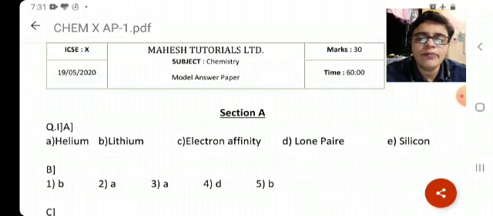Question 5. A compound X consists of only molecules, hence X will have. Answer is option B, low melting point. You have to write the correct option number along with the statement. If you have written in that way, you deserve full marks.